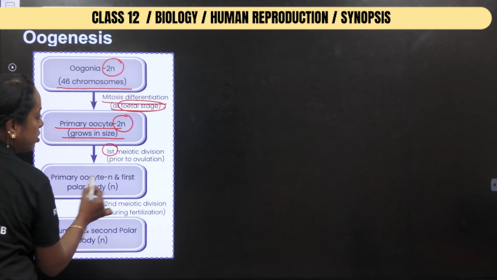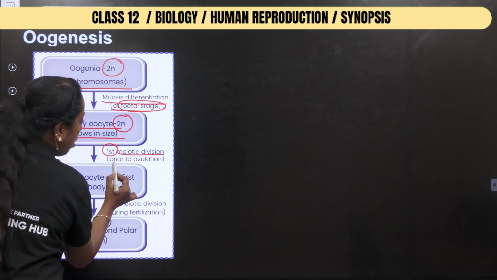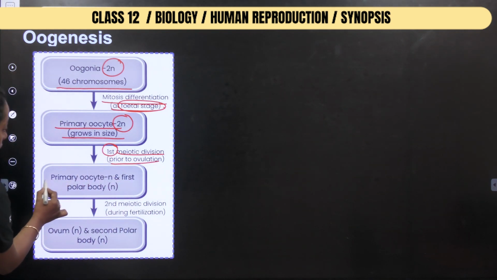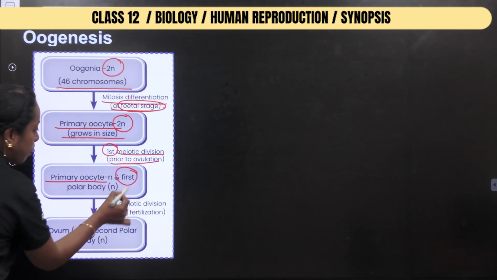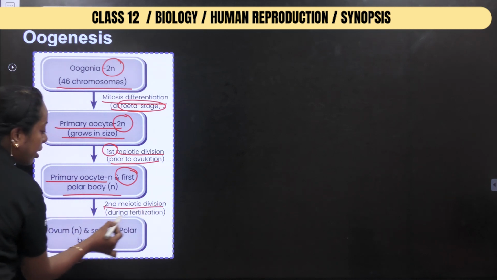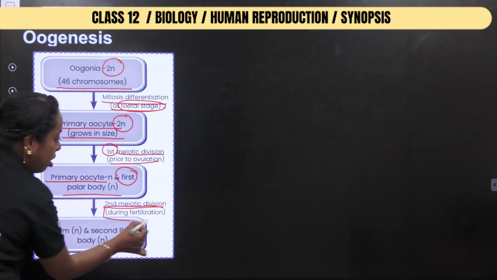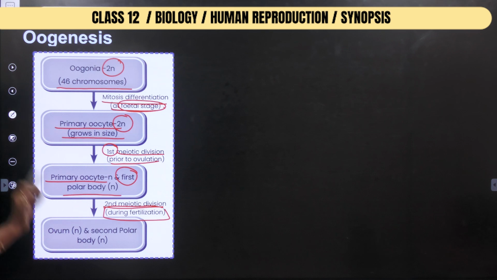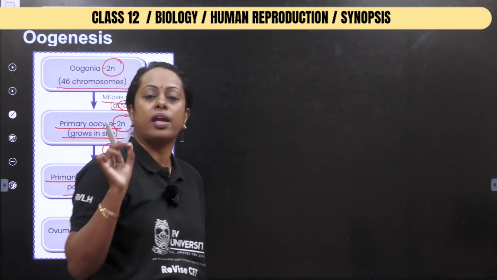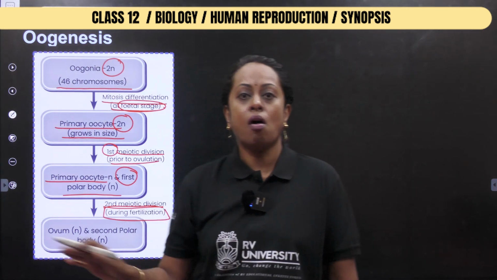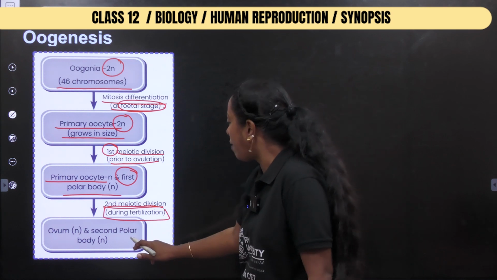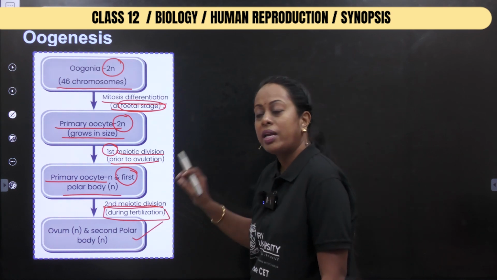First meiotic division prior to ovulation. Primary oocyte, first polar body, second meiotic division. What is mentioned here? During fertilization, only if the sperm is going to penetrate, oogenesis gets completed, or else it does not. Okay, that's when the second polar body is being released.